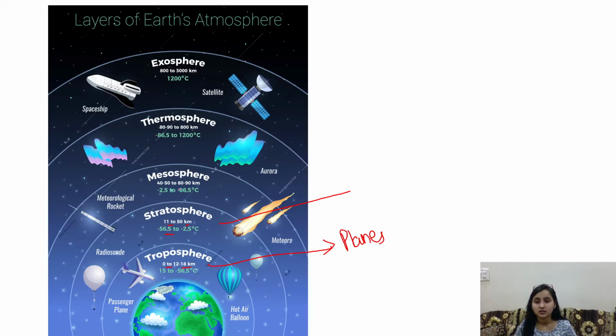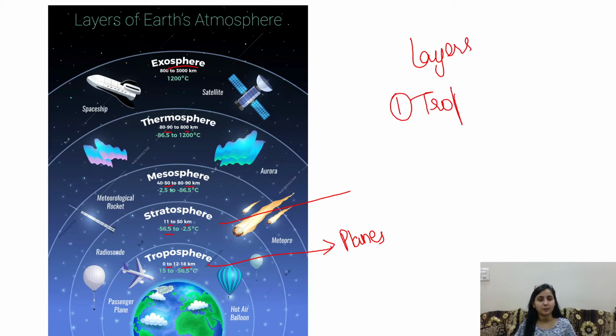The third is the mesosphere. The mesosphere is from about 50 to 80 or 90 kilometers. Then there is the thermosphere, from 80 to 800 kilometers, and then there is the exosphere, the last layer of the atmosphere. Here the spaceships and satellites are basically in this layer of the atmosphere. Okay, so this is the last layer. So what are the layers of it? There are five layers of the atmosphere.